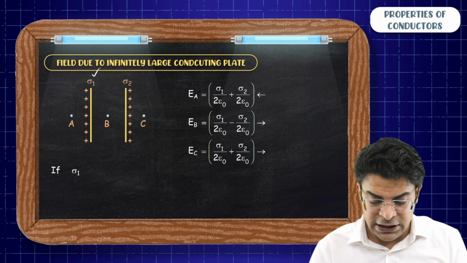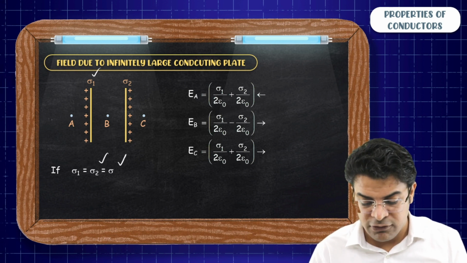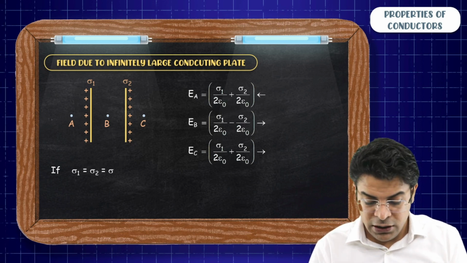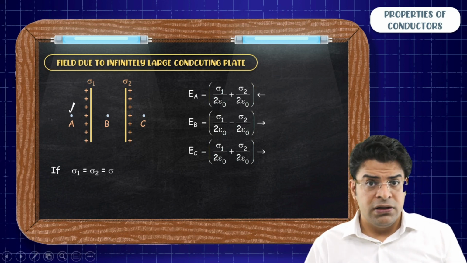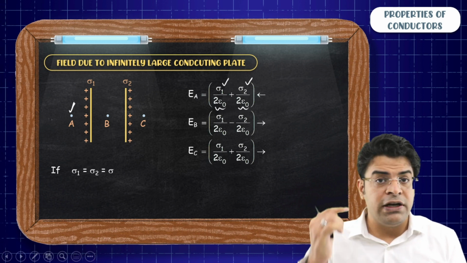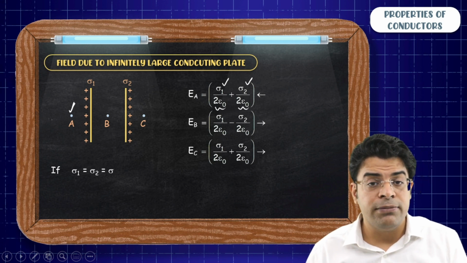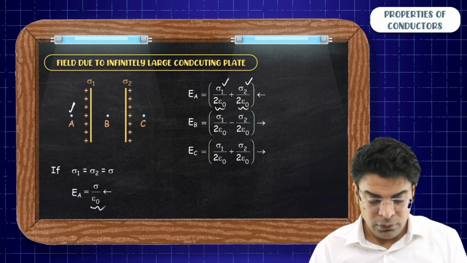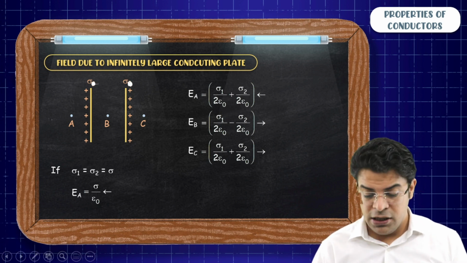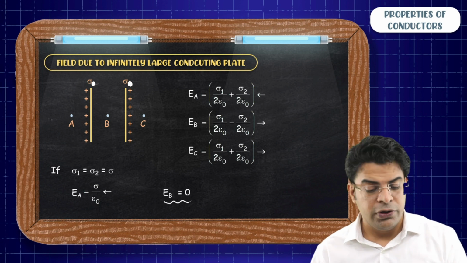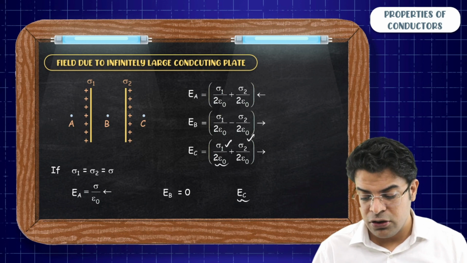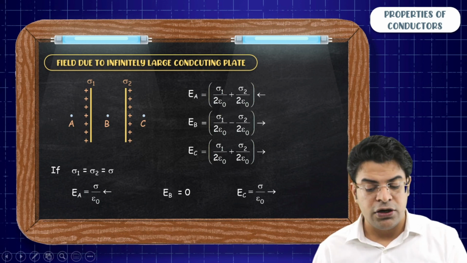So if sigma 1 equals to sigma 2, let's say equals to sigma, then at point A, the net electric field will be sigma by 2 epsilon naught plus sigma by 2 epsilon naught. That becomes equals to sigma by epsilon naught towards left. At point B, if both of them have got same charge per unit area sigma, at point B the net electric field will be 0. And at point C you will get, because of both of them, sigma by 2 epsilon naught plus sigma by 2 epsilon naught, you get sigma by epsilon naught towards right.